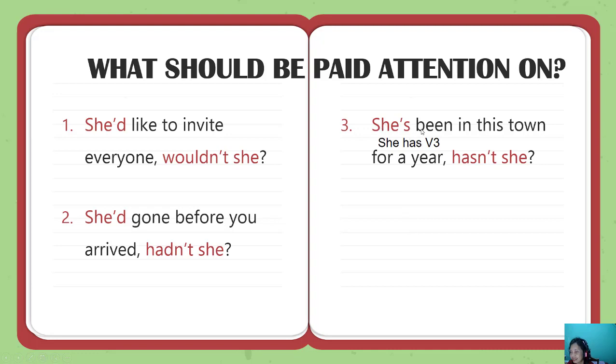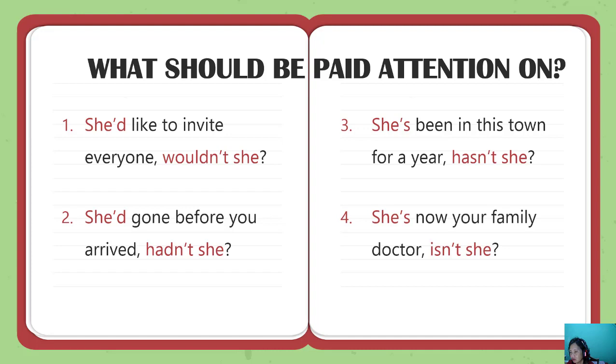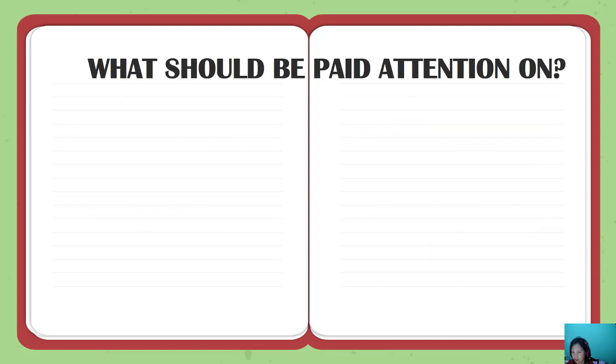And then, she's been in this town for years, hasn't she? She has, because this is verb 3. If it is verb 3, then this is simple present perfect. That's why we use she hasn't or hasn't she. And you have this. Again, the same. She's now your family doctor, isn't she? It is from she is. So it is to be. Isn't she? You have hasn't she? You have isn't she? Be careful with that. See the meaning and see the structure or the tense of the sentence.